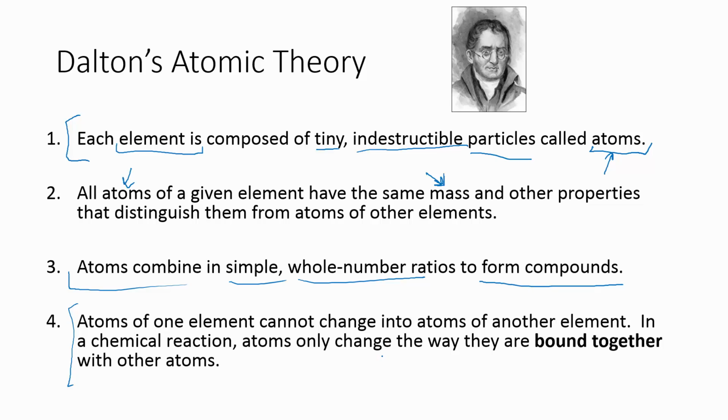And so if you sum all this up, it means that you have atoms, which are the smallest fundamental unit of matter, that atoms of a certain kind are the same as all the other atoms of that kind. Compounds are made up of attachments of those atoms to each other. And chemical change just is rearrangement of the attachments, not change of the individual atoms.